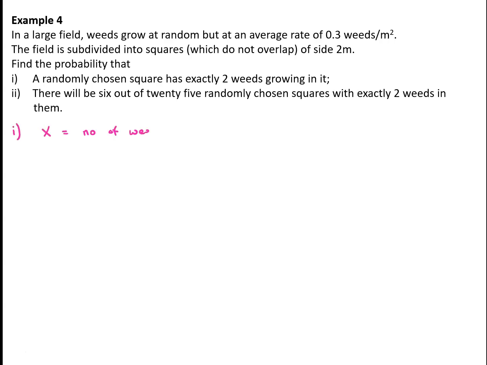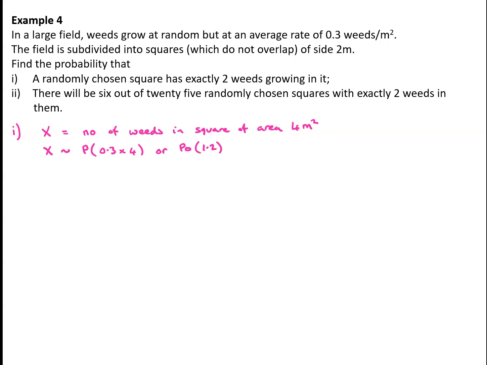So, the number of weeds growing in a square of area 4 metres squared will, provided the weeds do indeed grow at random independently of each other and at an average rate of 0.3 weeds per metre squared, be such that in a square of area 4 metres squared, we'd expect there to be 1.2 weeds. So we're going to have X being modelled by the Poisson distribution with lambda equals 1.2.